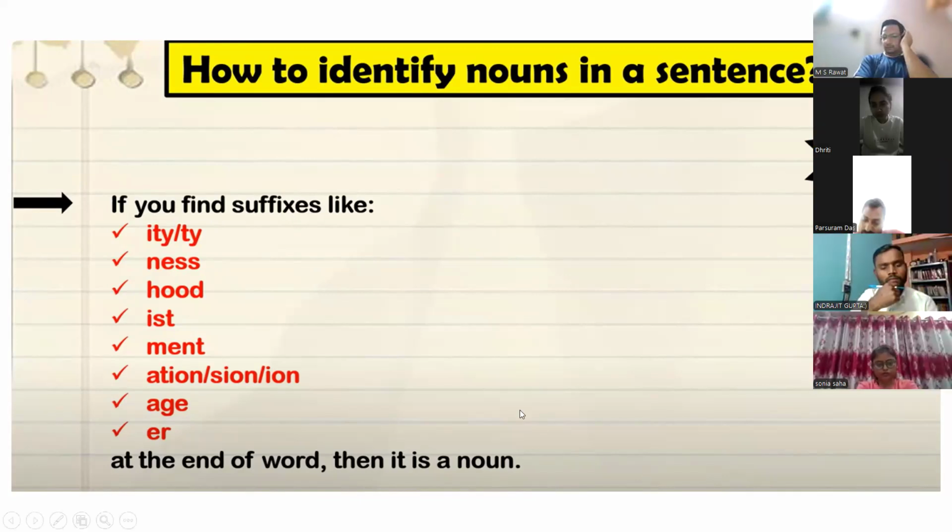I am a teacher. What is the noun? Teacher. How do you identify? It ends with the suffix ER. It can also be OR. So these are the suffixes you should at least know. There are so many suffixes, but at least keep these in your mind.